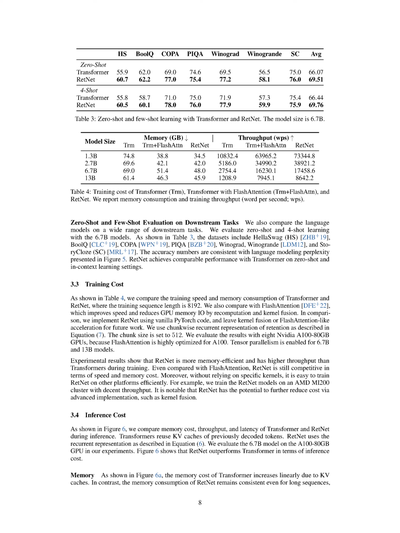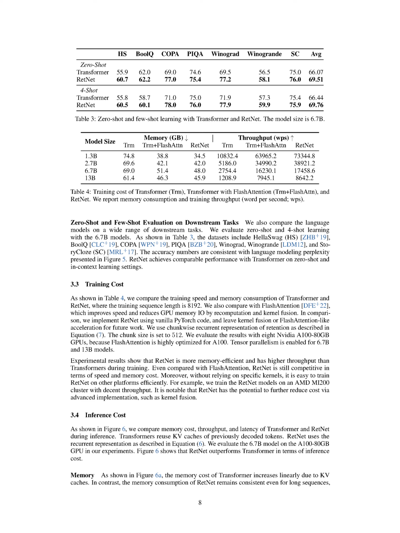For our RetNet model, we used basic PyTorch code and didn't incorporate any acceleration techniques like kernel fusion or Flash Attention. However, we plan to explore these in the future. Our RetNet model uses a chunkwise recurrent representation of retention, as described in a previous equation. We set the chunk size to 512 for these tests. We used 8 NVIDIA A100-80GB GPUs for our evaluations because Flash Attention performs exceptionally well on this type of GPU. We also enabled tensor parallelism for our larger models, those with 6.7 billion and 13 billion parameters.